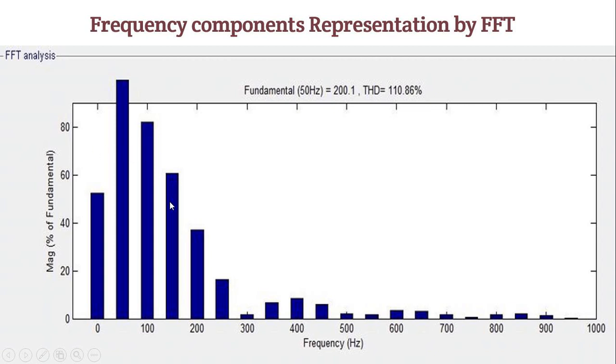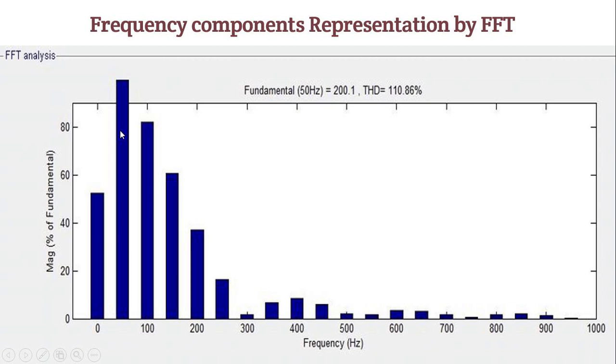Now this is 150, this is 200 hertz, and this is 250 hertz. When your system does not have any type of nonlinear load, then these are not present in the system, and only the fundamental part is available.